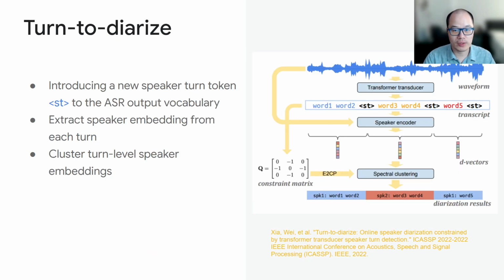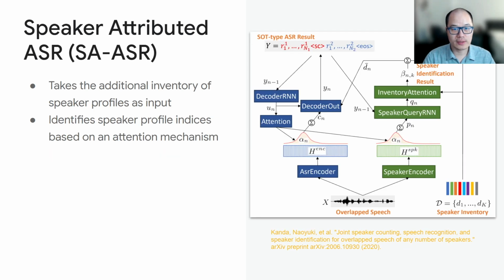Another work from Google is turn-to-diarize. This work introduces a single token ST to represent a speaker turn. Then speaker embeddings are extracted from each turn and clustered. There is also the speaker attributed ASR system by Microsoft. It's very close to what we want to achieve here, a speaker label for each word, but this system still relies on speaker profiles as input, which is something we want to avoid here.